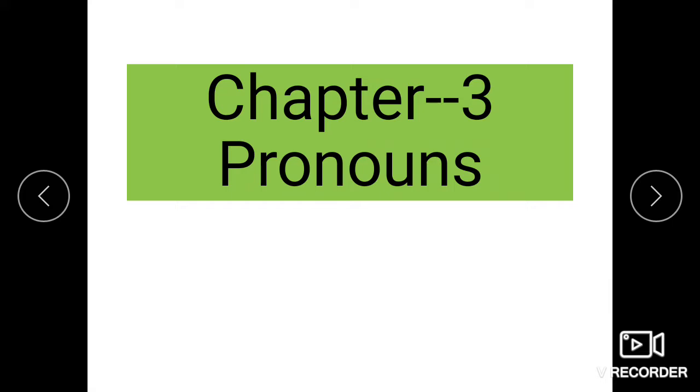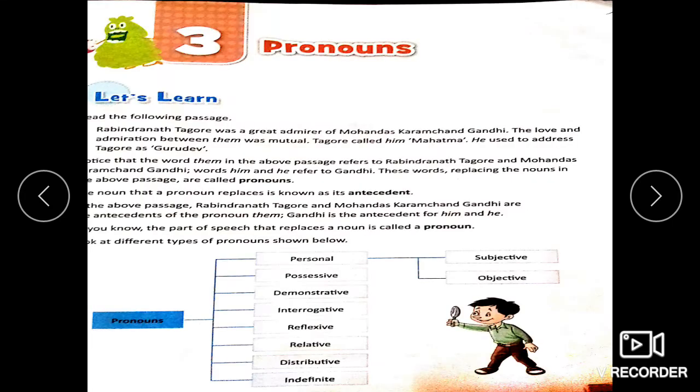Now, let us first begin with what a pronoun is. A pronoun is a word or is that part of speech which is used in place of a noun. Words like he, him, her, she, they, theirs, his, mine, ours, themselves, etc. are all called pronouns. Let us read this short passage given at the beginning of the chapter.